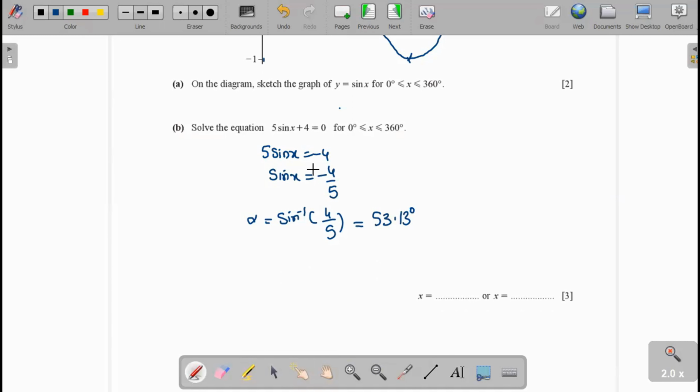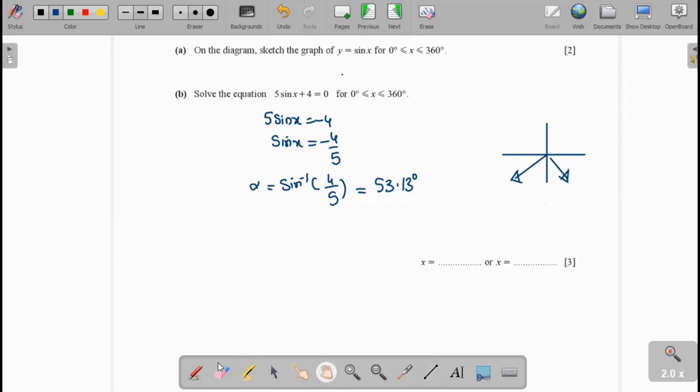53.13 is the angle. Now you see here the sin x value is negative. The negative value is in which quadrant? You can see here, in the third quadrant and the fourth quadrant, the sine value is negative.